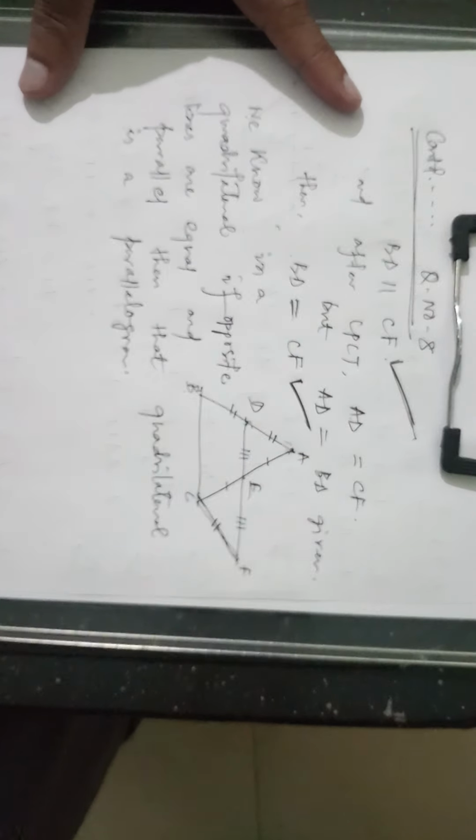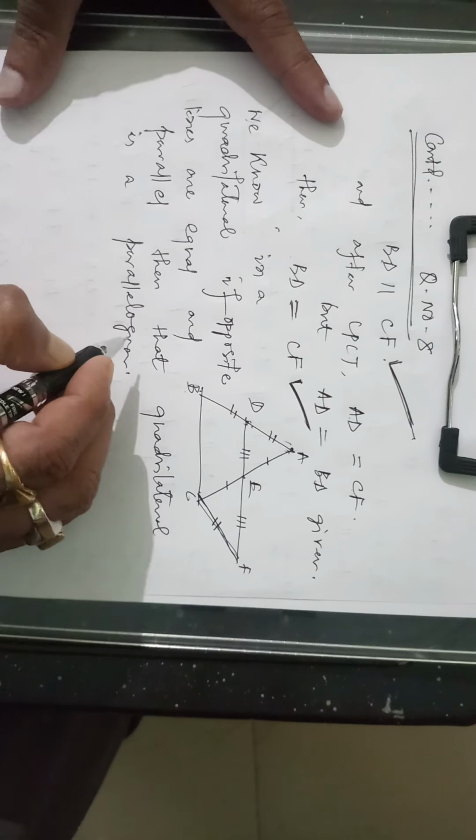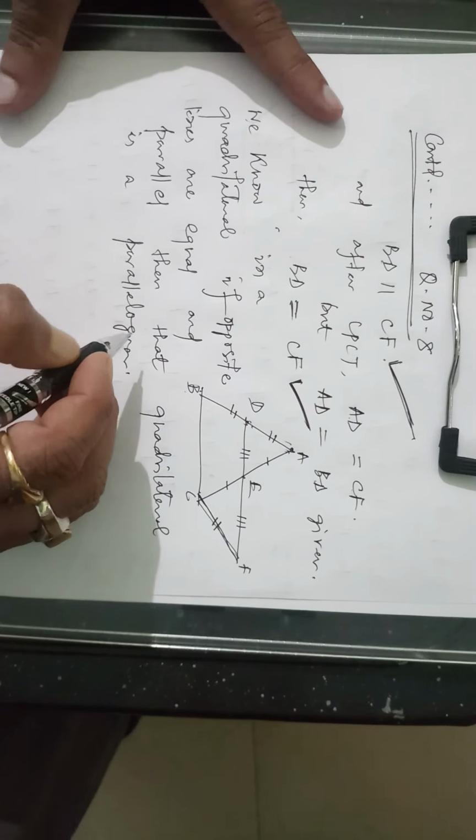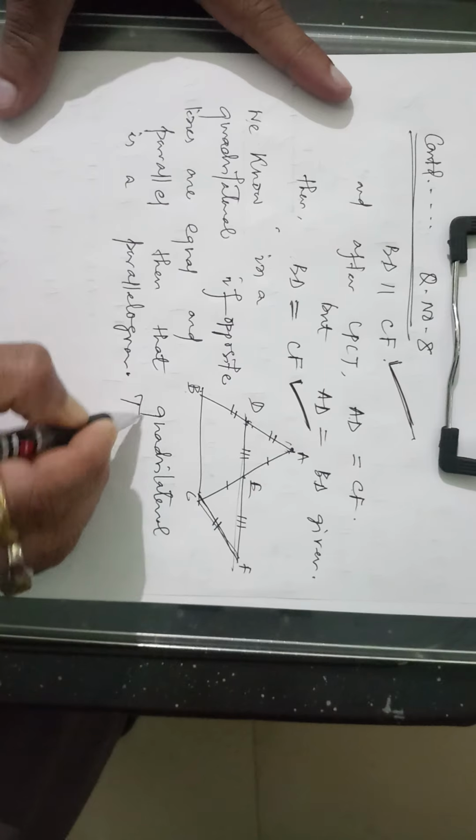Okay students, if opposite sides are equal and parallel, then that quadrilateral is a parallelogram. Hence this quadrilateral is a parallelogram.